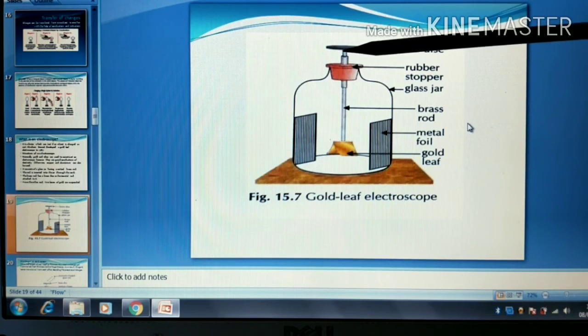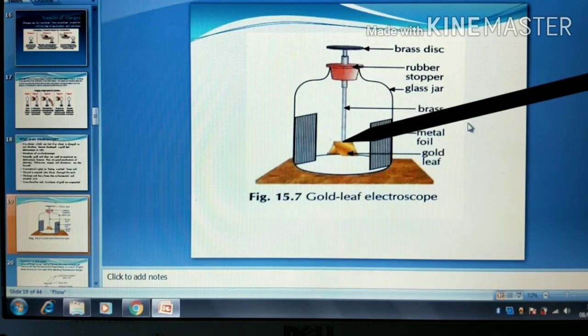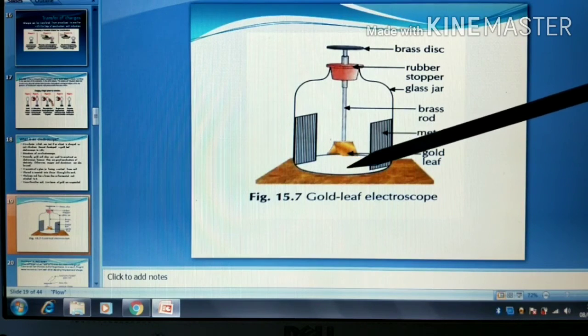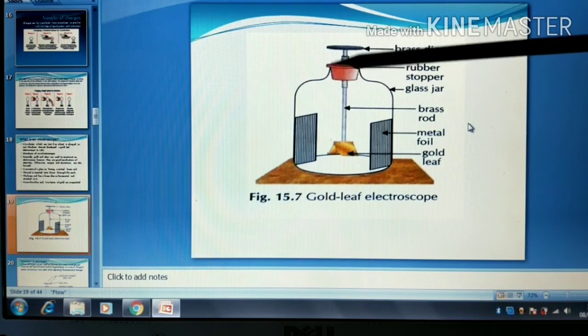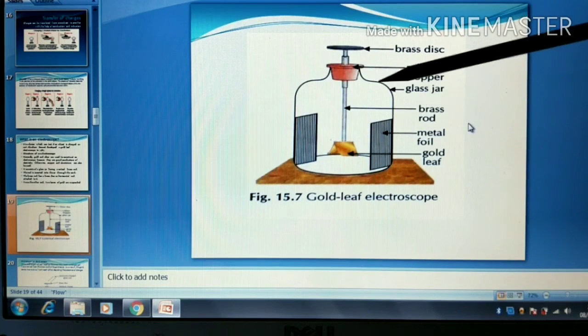The top end of the brass rod carries this brass disc, whereas the lower end of the brass rod is attached to two thin gold leaves such that they hang parallel to each other. The glass jar which you are seeing here. Why has this glass jar been provided?